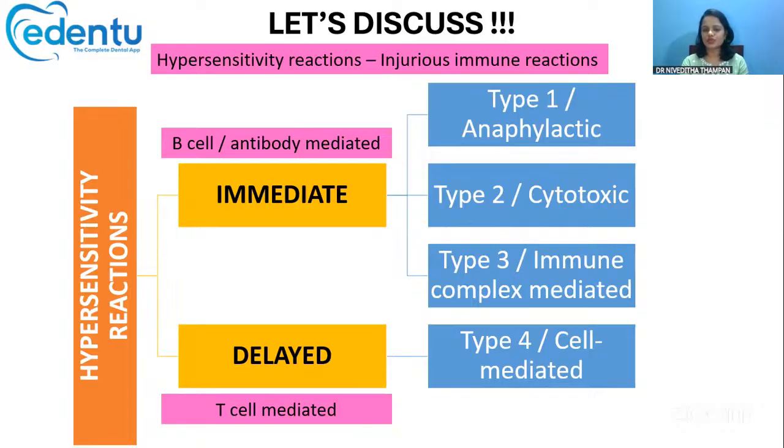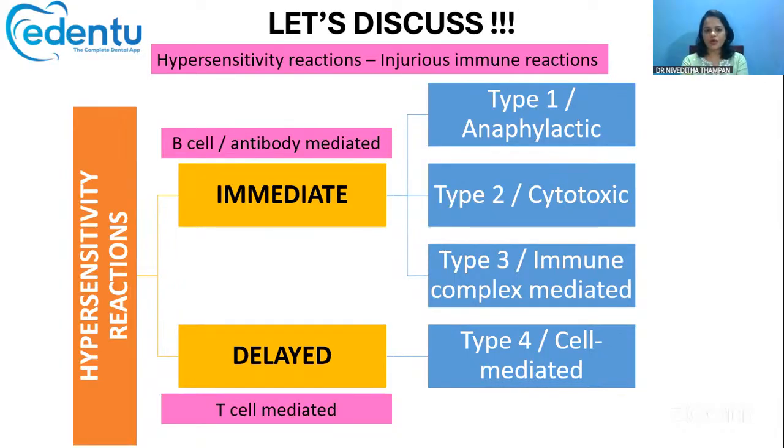Okay, the injurious type of immune reactions that happen inside our body are called hypersensitivity reactions. These hypersensitivity reactions can be classified broadly into two types: immediate hypersensitivity reaction and delayed hypersensitivity reaction. Immediate ones include type 1, type 2, and type 3, and the delayed is the fourth type, that is the cell-mediated type of delayed hypersensitivity reaction.